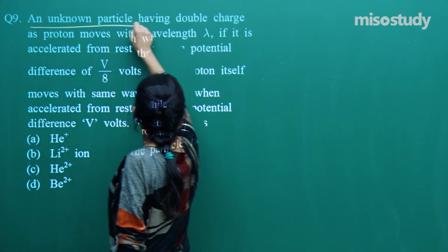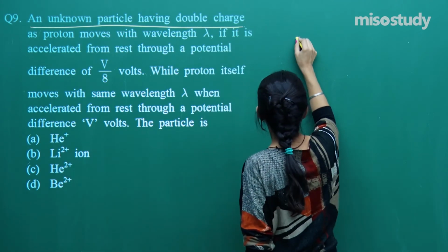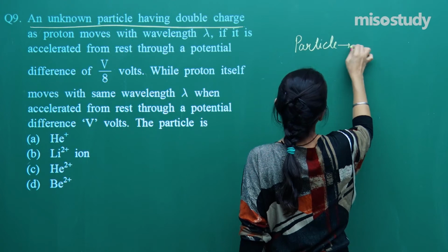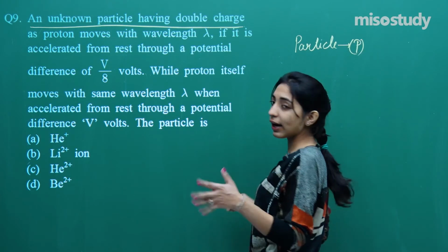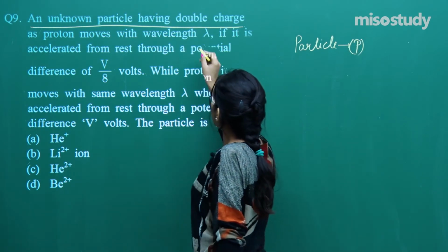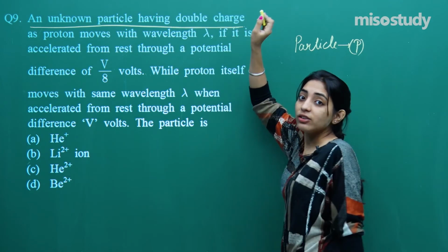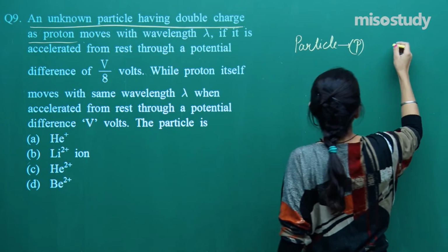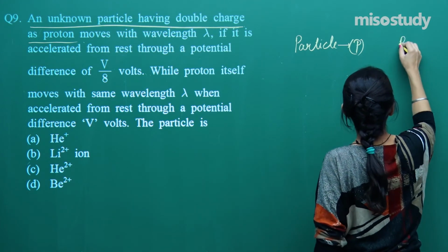an unknown particle, let's say that is P. It's unknown, I don't know which particle it is, having double the charge of a proton. So first is the proton.